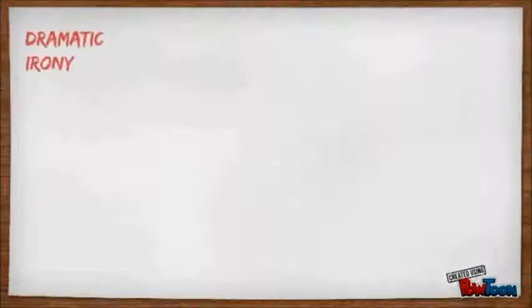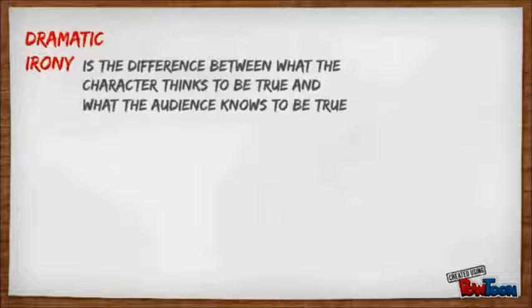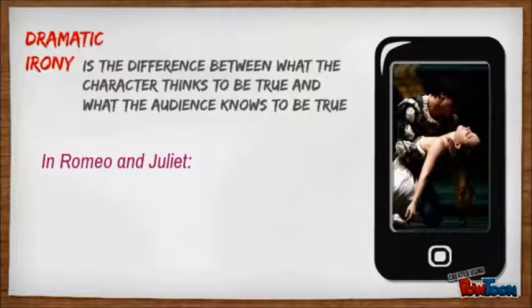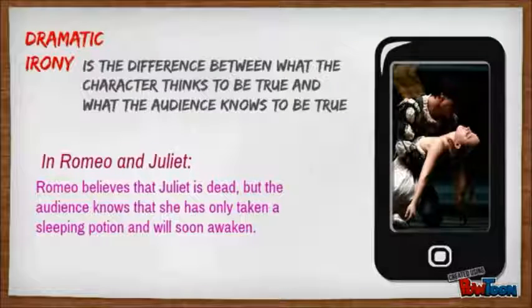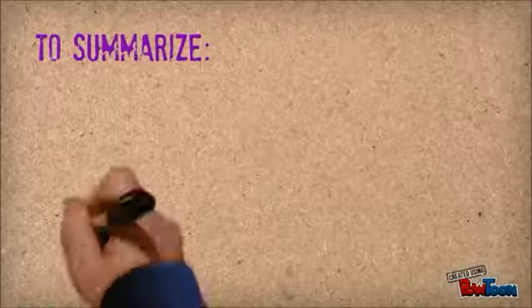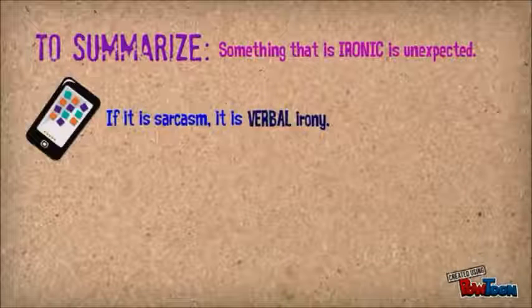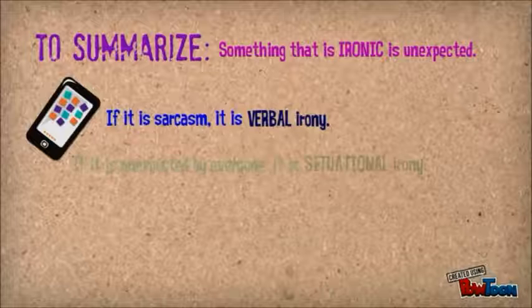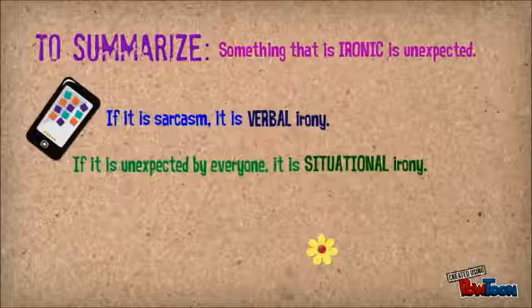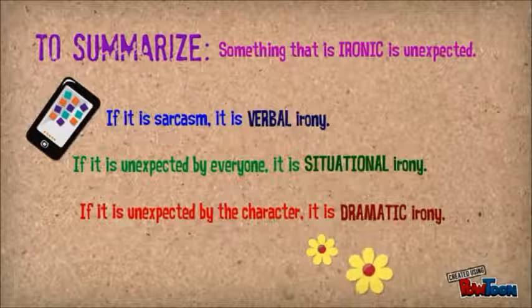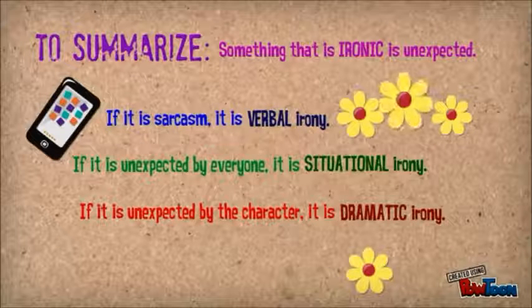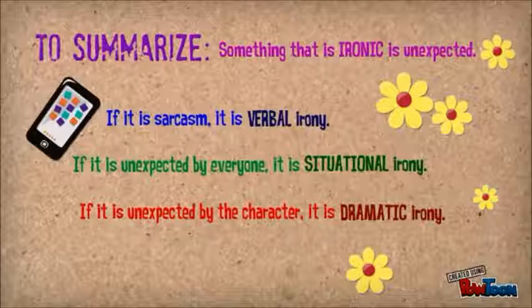Dramatic irony is the difference between what the character thinks to be true and what the reader or audience knows to be true. For instance, Romeo believes that Juliet is dead, but we, the audience, know that she's only taken a sleeping potion and will soon wake up. Something that is ironic is unexpected. If it's sarcasm, it's verbal irony. If it's unexpected by everybody, including the audience, it's situational irony. And if it's unexpected by just the character, then it's dramatic irony.